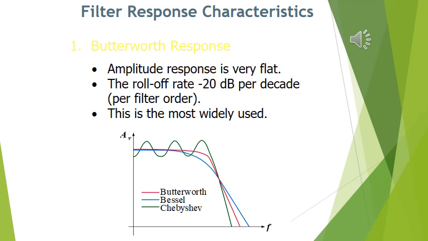The first type of filter is Butterworth. Butterworth gives a very flat response during the pass band, and the roll-off rate of the response is 20 dB per decade per filter order. As the order of the filter is increased, the roll-off rate is increased at the rate of minus 20 dB per decade for every order. Butterworth is the most widely used filter.